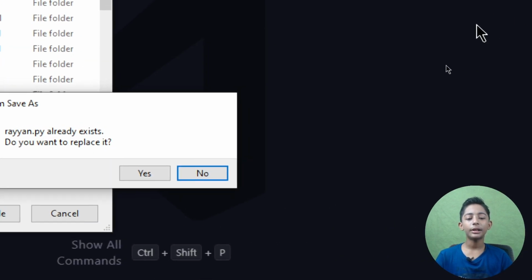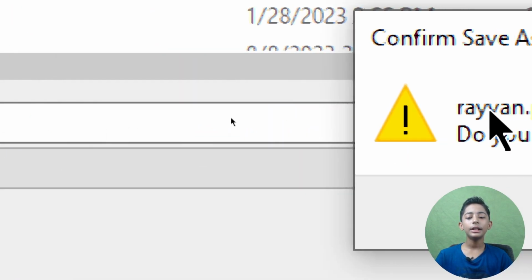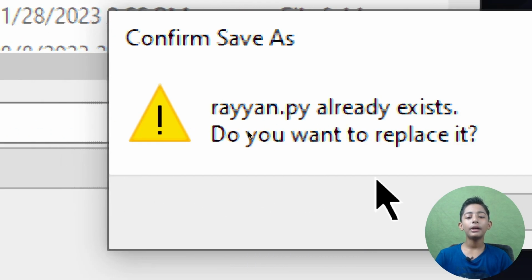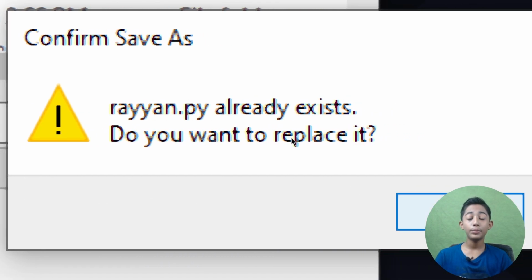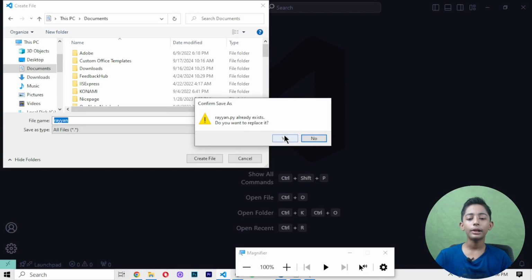Why is this coming up? It says: confirm save as, Ryan.py already exists. Do you want to replace it? This is saying the Ryan.py file has already been made, so you can replace it. If there is something important in that file, please click No. If there is nothing important in that file, click Yes. In that file there is nothing important, so I am clicking Yes.